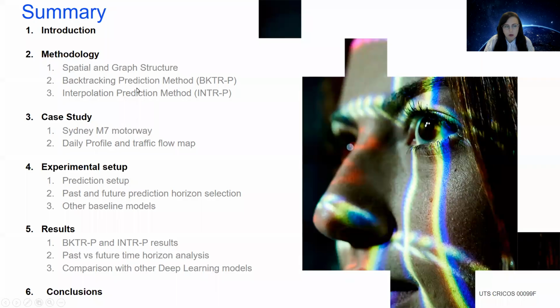I'm going to start by introducing you to the problem and then to the methodology in the spatial graph structure, and also the two algorithms that we have proposed, the backtracking and the interpolation prediction algorithms. These have been applied on the Sydney M7 motorway from Australia, and I'm going to talk to you about the experiments that we have done and the results that we have obtained.